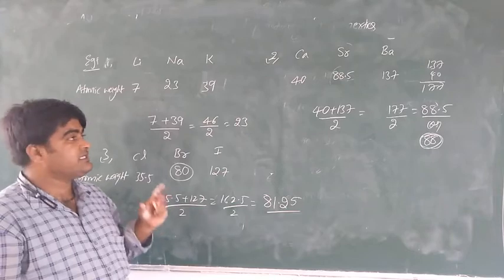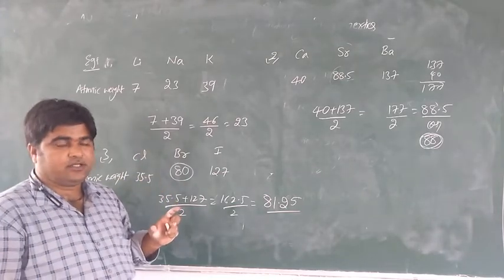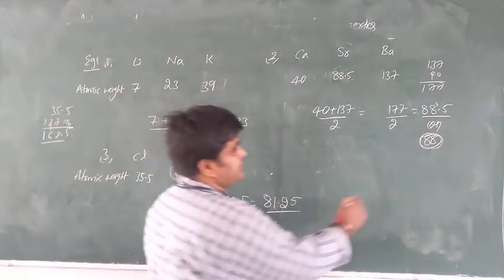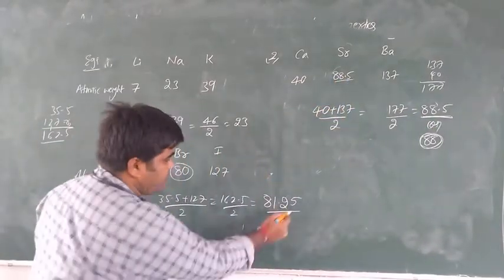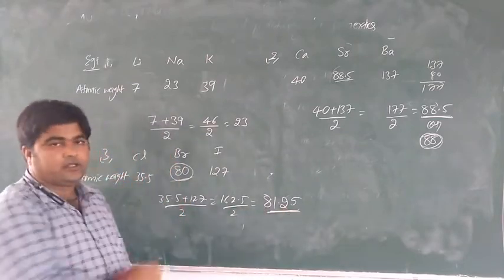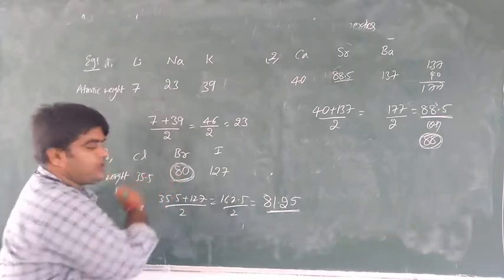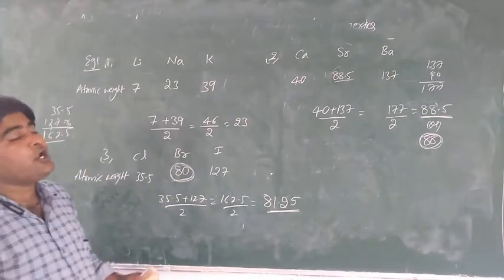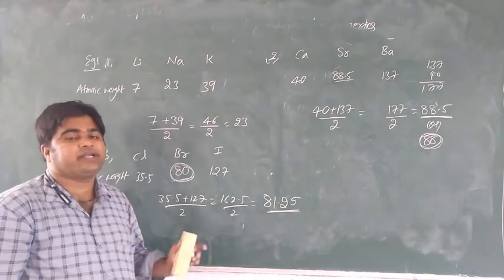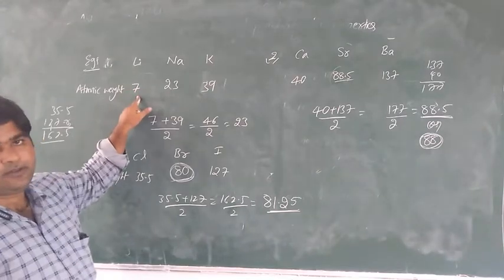So this is Dobereiner's law of triads. According to the textbook, here 88 is given, but the calculation is 88.5. It is 81.25, but according to the textbook 80. You can follow 80. Is it clear? So this is Dobereiner's law of triads and its examples.